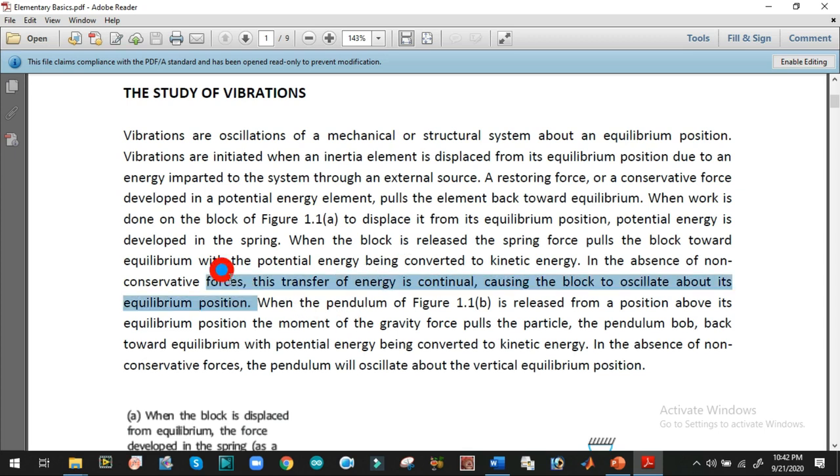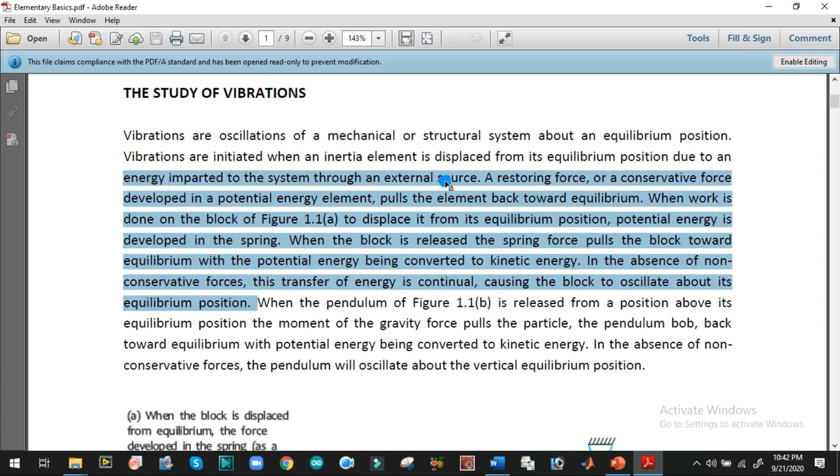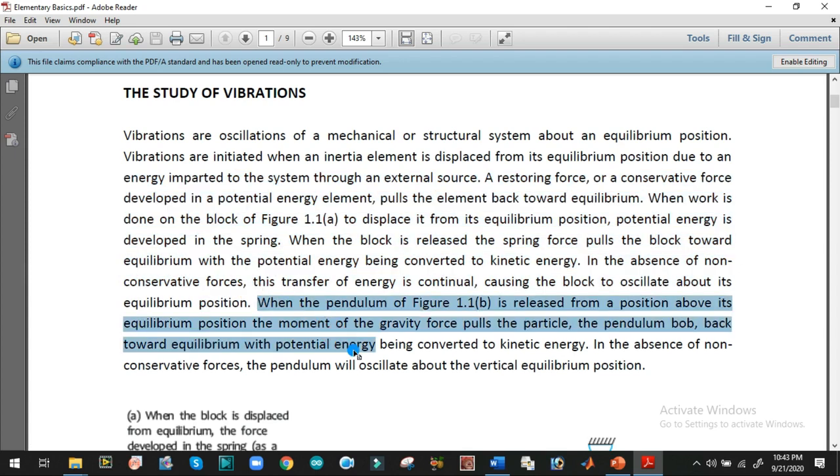So this was the example of a mass spring system, and here we have a definition of mechanical vibration for structures or mechanical systems. This is about the simple pendulum. When the pendulum is released from a position above the equilibrium position, what will happen?